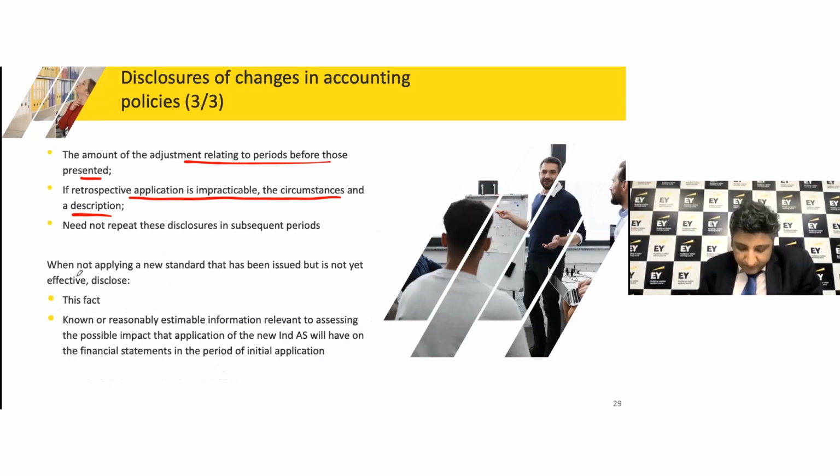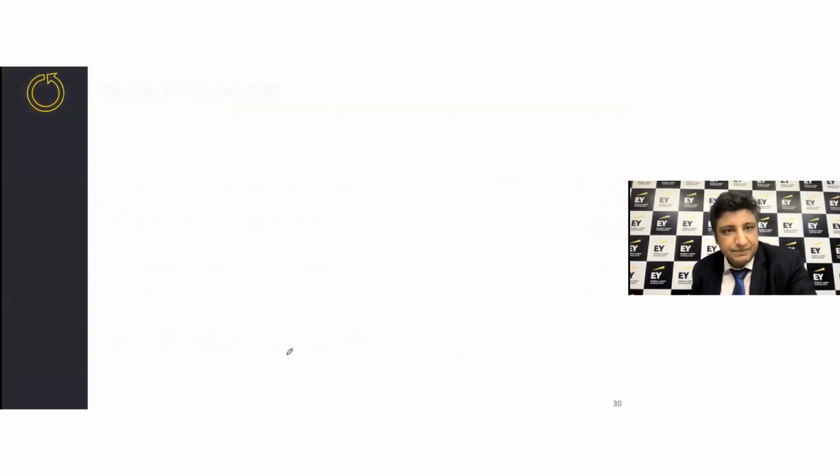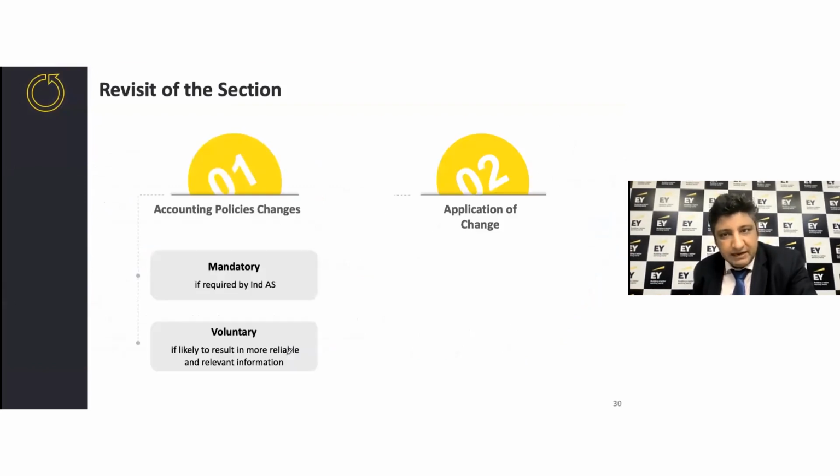Now, also importantly, when there is a new standard which is issued but not yet effective, right? And you're not applying it either, you need to explain that part, that while the standard is in place, you haven't started applying it yet. So explain that part, and importantly, also give an estimate of what could have been the consequences, as far as your books are concerned, had this standard become applicable. Okay, that's broadly the coverage that we have done.